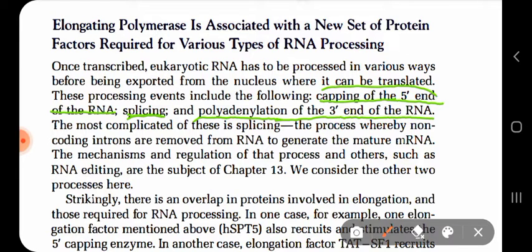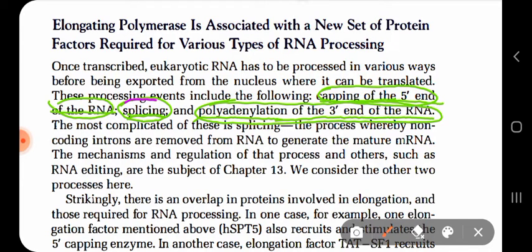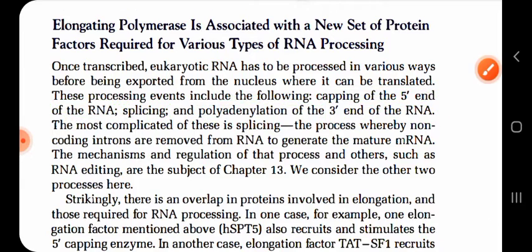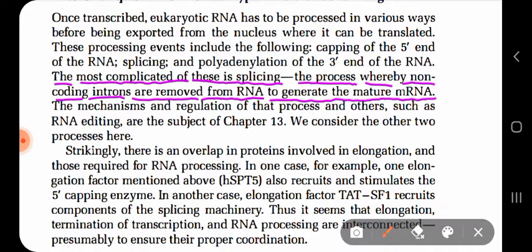Out of these three events, capping at the 5' end, splicing, and polyadenylation at the 3' end, the splicing process is more complicated. As it is written here, the most complicated is splicing, the process where non-coding introns are removed from the RNA to generate a mature mRNA.